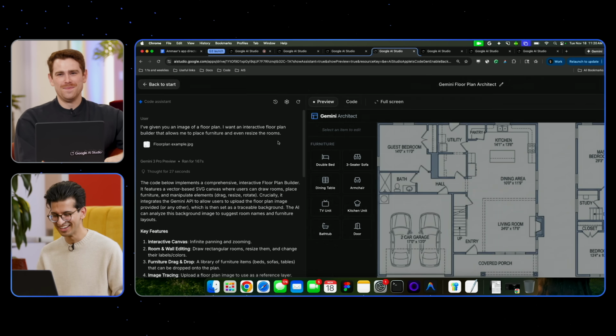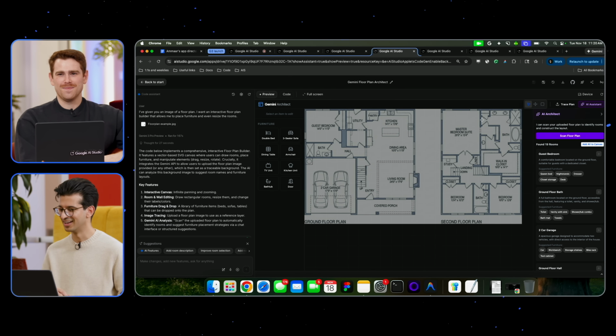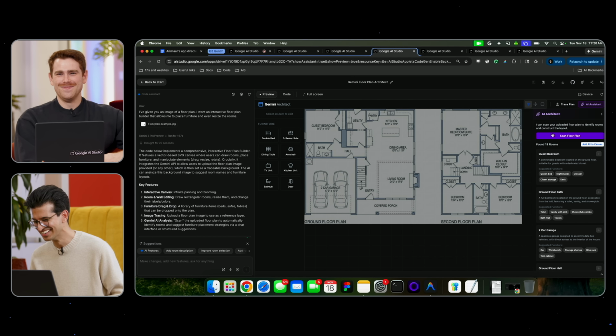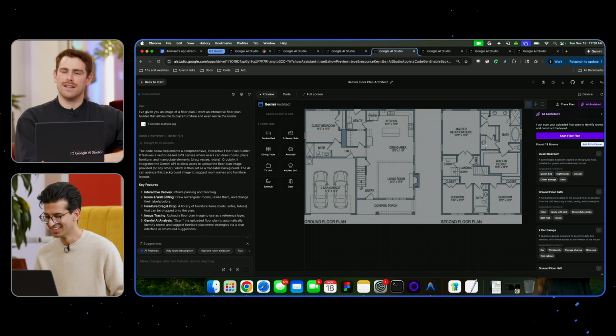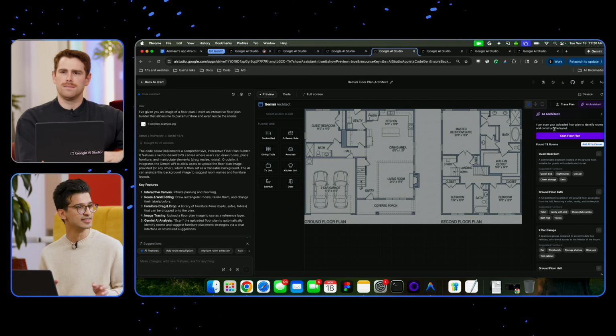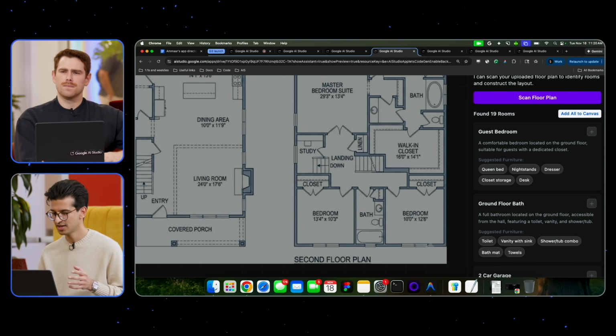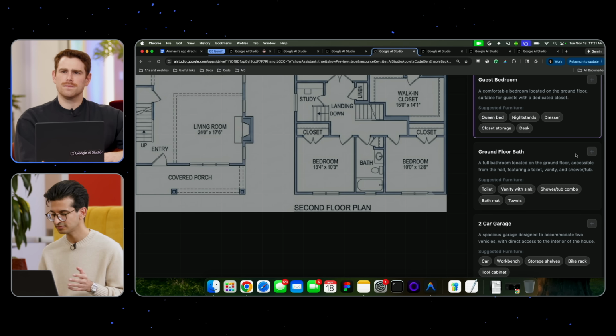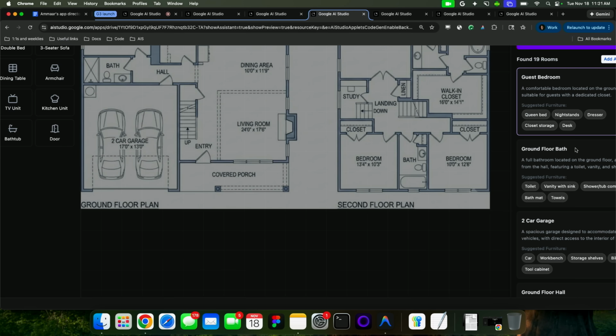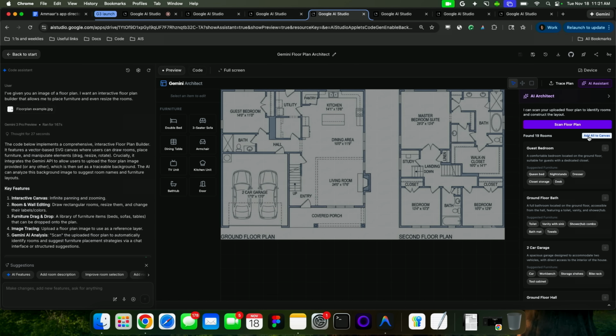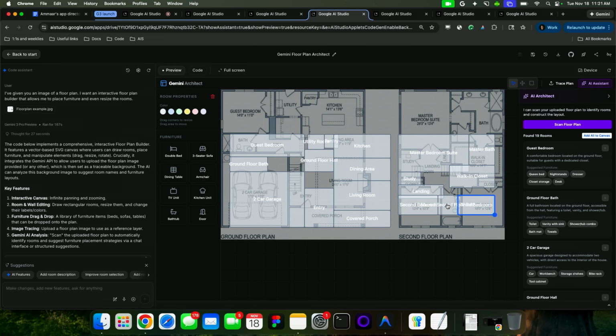But no, so I gave it this floor plan of Logan's new digs, and then I hit scan. Just kidding, it was actually generated with Nano Banana. Really? Yeah. I hit scan, and Gemini was able to scan the floor plan and detect all the rooms in it. It even suggested which furniture each room should have, which is pretty sweet. Then I can hit add to canvas, and it throws the floor plan onto the canvas. That's awesome. Now I can resize the room and drop in different pieces of furniture, and it's got little illustrations for them. So maybe rotate the couch upside down for anti-gravity.